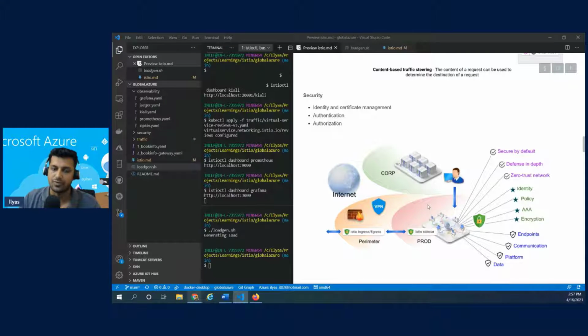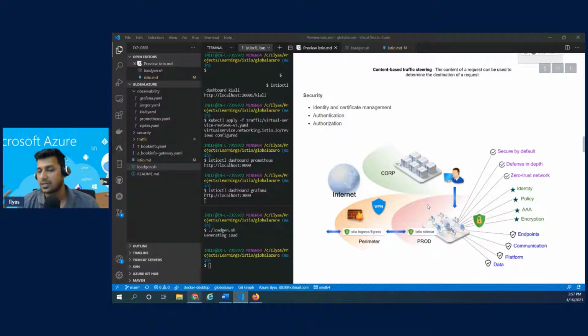So now each microservice will be issued with mutual TLS certificates, which are given by the Citadel component of Istio, and that gets injected into each and every sidecar proxy. And every time one microservice calls another microservice, the communication happens between both the services using mutual TLS, and there is a certificate expiration, which means if you get hold of the security, you cannot reuse the same certificate because that is going to be renewed in a given time frame, right? So the service-to-service communication is always MTLS.